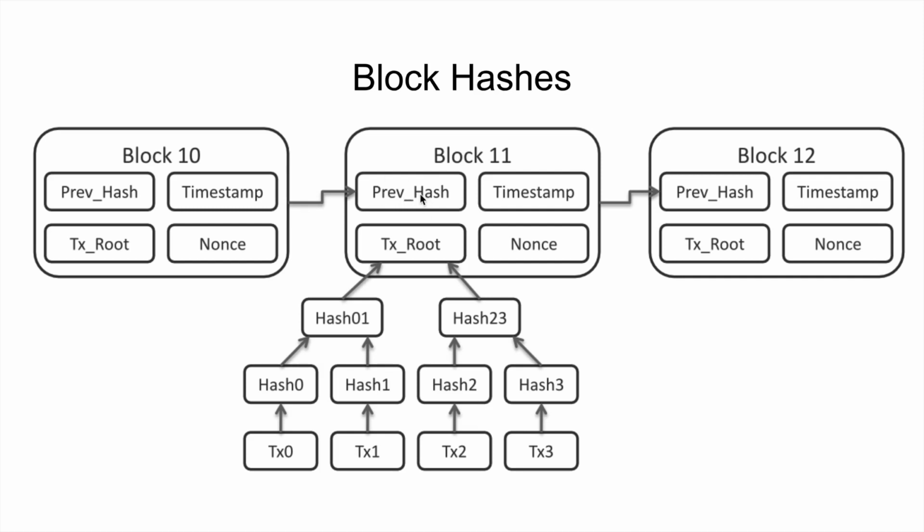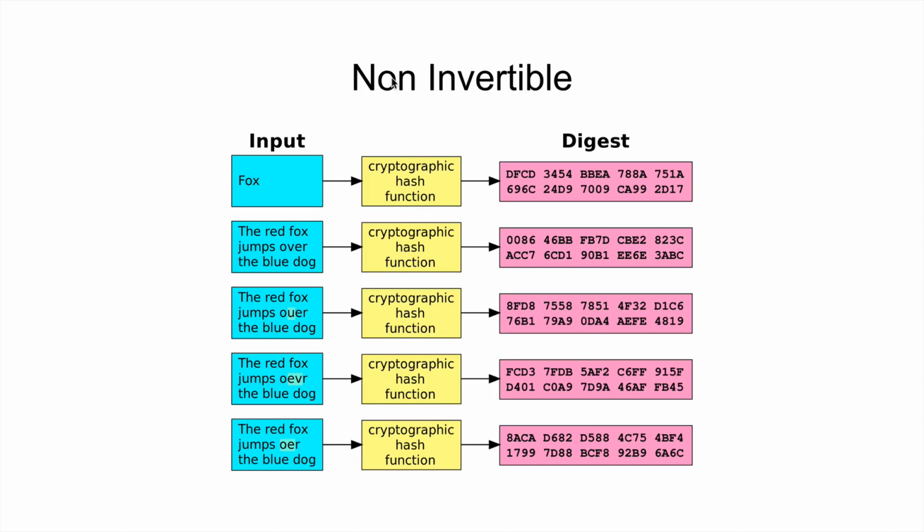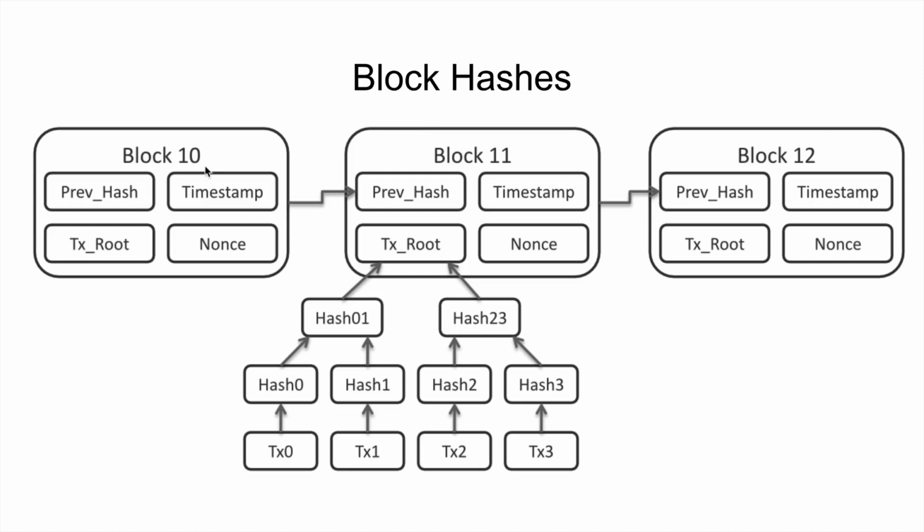And if you remember what I said a second ago, these are discontinuous: if you change the slightest thing, then you change everything. You get a hash that doesn't even look anywhere close. And this is part of what makes the blockchain so secure. If you were going to try to change any transaction in any of the blocks, it would completely change the hash in the block's header, right? And the problem compounds across time.